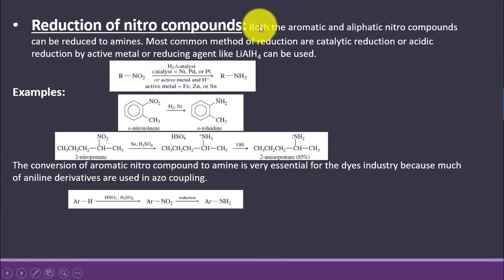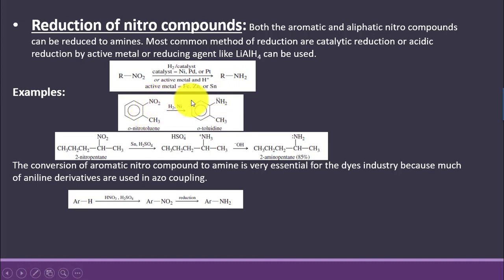Reduction of nitro compounds. Both the aromatic and aliphatic nitro compounds can be reduced to amine, and the most common methods of reduction are catalytic reduction, acidic reduction by active metal, or a reducing agent like lithium aluminium hydride. So we say that both aliphatic and aromatic nitro groups can be easily reduced to amines.